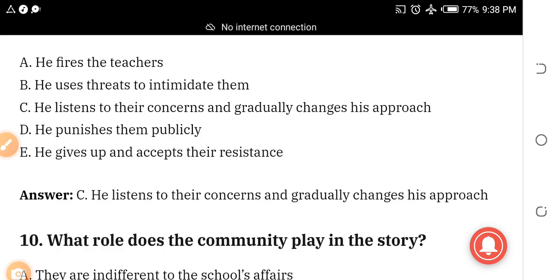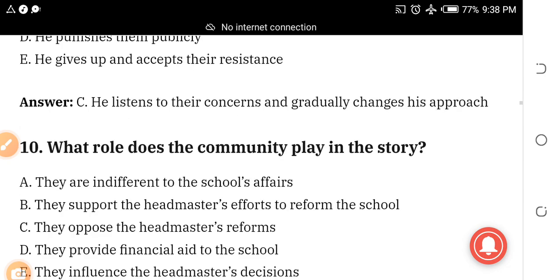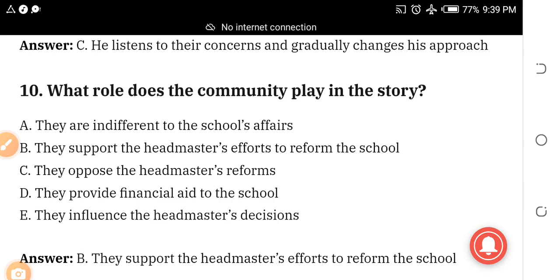Okay, number 10. What role does the community play in the story, The Lekki Headmaster? A, they are indifferent to the school's affairs. B, they support the headmaster's effort to reform the school. C, they oppose the headmaster's reforms. D, they provide financial aid to the school. E, they influence the headmaster's decision.